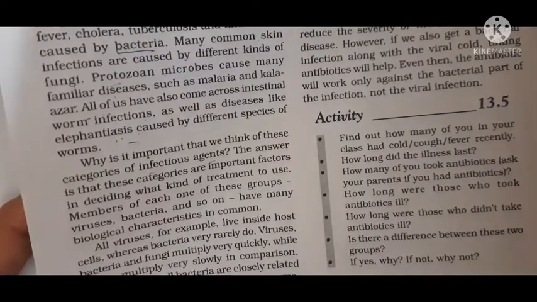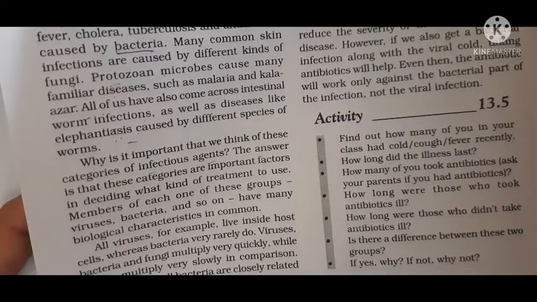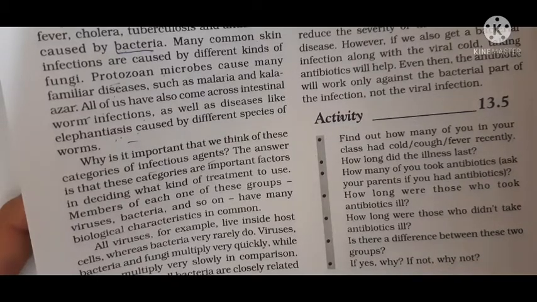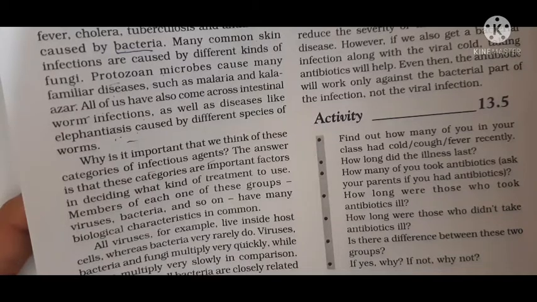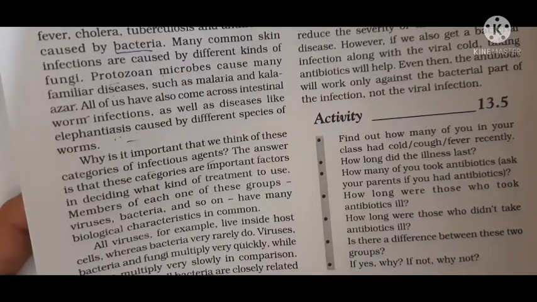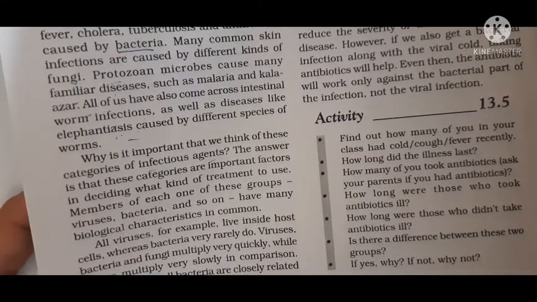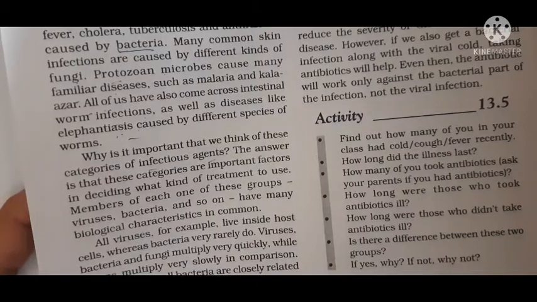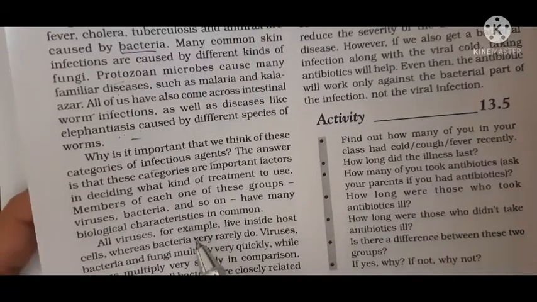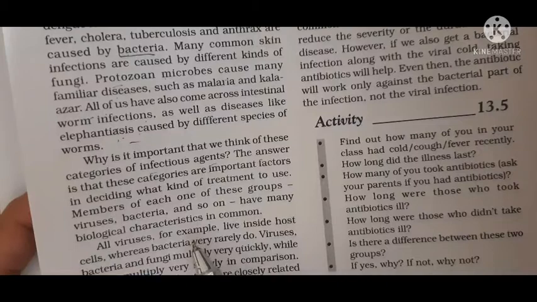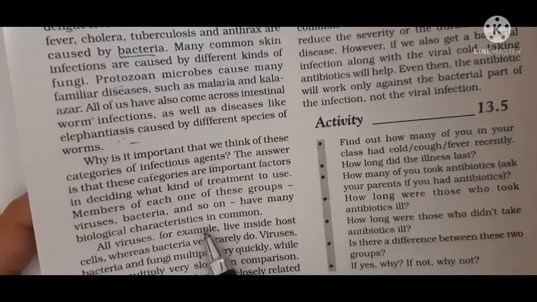Now the thing is this, why are these infectious agents so important, why do we think about them, or why do we want to know about their life processes? All these microbes, there are 5 different groups of microbes, and they have different life processes. So why are we so much interested in knowing the different biochemical pathways or life processes?